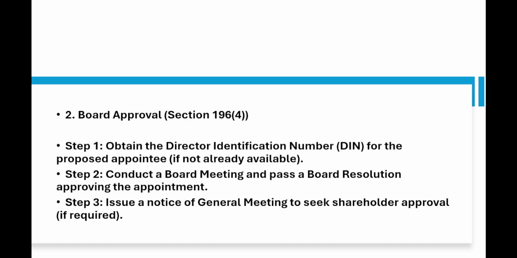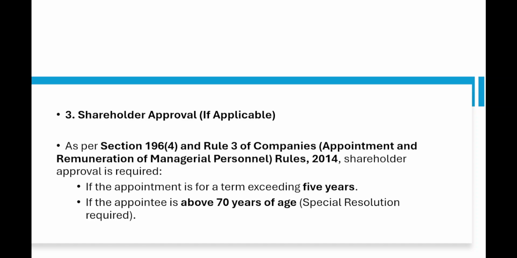Then third step, issue a notice of general meeting to seek shareholder approval if required. So all cases do not require the approval of the shareholders. There are specific cases; we will do that in just some time. A notice of general meeting has to be issued to seek shareholder approval. So these were the second step, that is, board approval under section 196 has to be taken for the appointment.